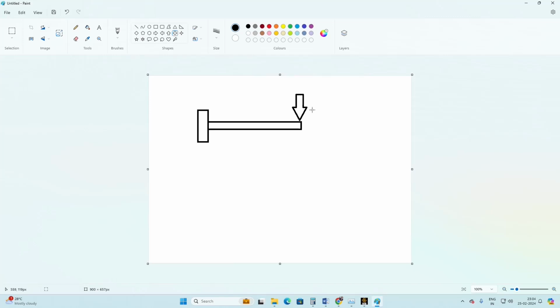So that structure is subject to some load. If the load is acting, like wind load, we can't control it. Sometimes the maximum load will be acting. So we can't have control over the applied load. Whatever load is applied has to be withstood by the structure itself. So that's why we perform the strength analysis: for the applied load, whether the structure can withstand that load or not. That is what we first define in structural analysis. That is the strength parameter. The second one is the stiffness parameter.